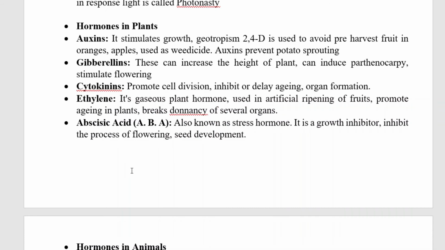Gibberellins can increase the height of plants, can induce parthenocarpy and stimulate flowering. Cytokinins promote cell division and inhibit or delay aging and promote organ formation. Ethylene is a gaseous plant hormone used in artificial ripening of fruits, promotes aging in plants and breaks dormancy of several organs. Abscisic acid, ABA, is also known as the stress hormone. It inhibits growth, the process of flowering and seed development. These are the hormones in plants.